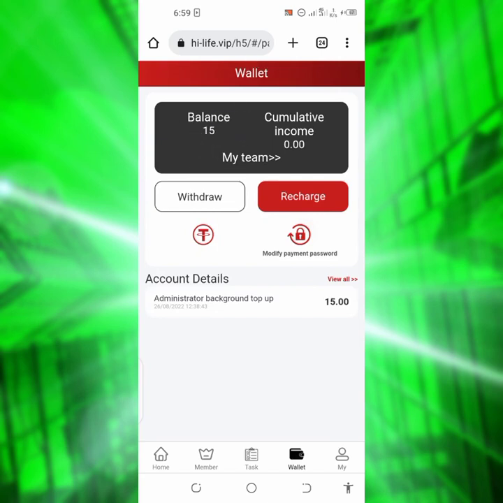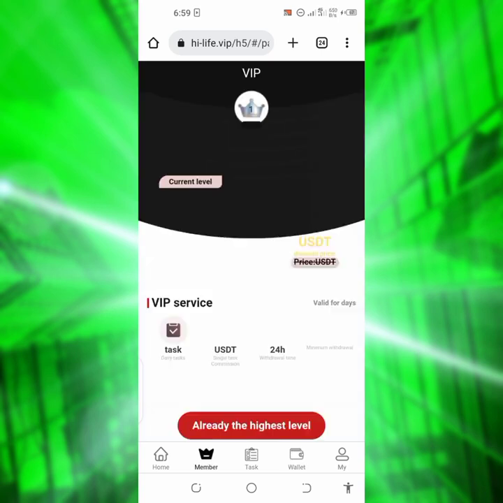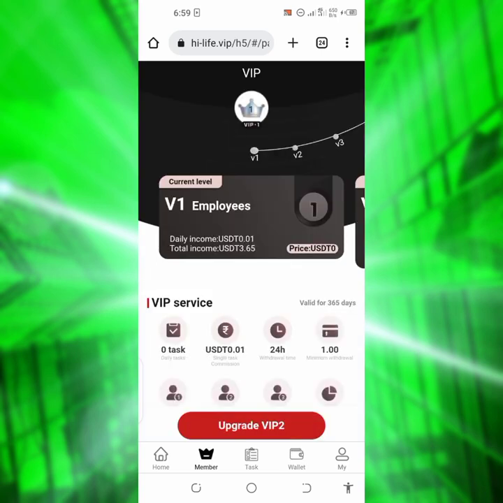So what you really need to do if you want to use this particular platform is to go ahead and recharge 5 USDT, and I'm going to show you why. If you go over to this place called membership, you'll see that currently I'm in VIP 1, whose daily task is 0 and USDT commission is nothing.